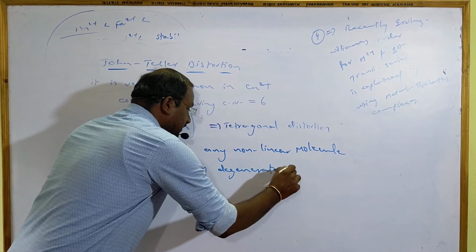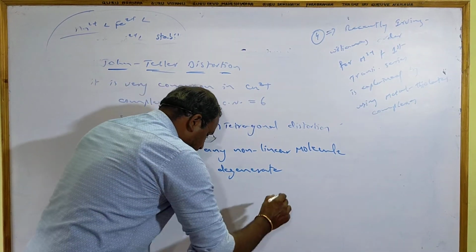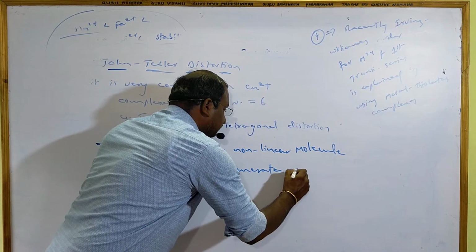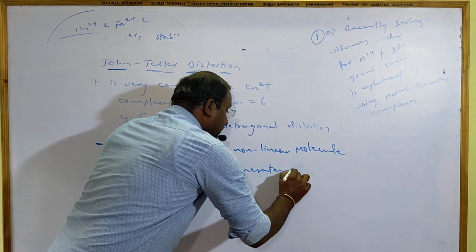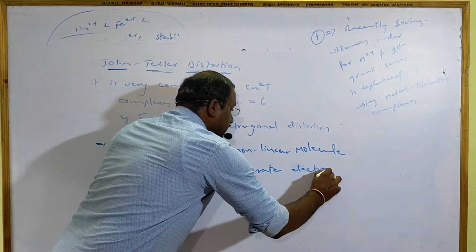Having the same energy. Degenerate electronic ground state,